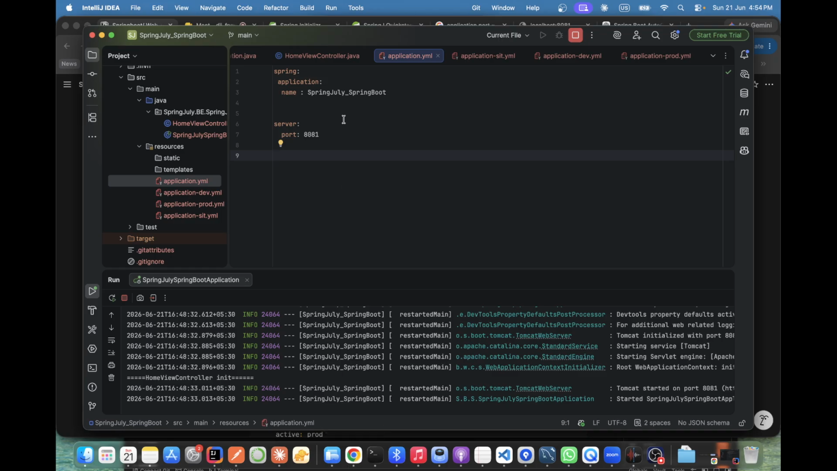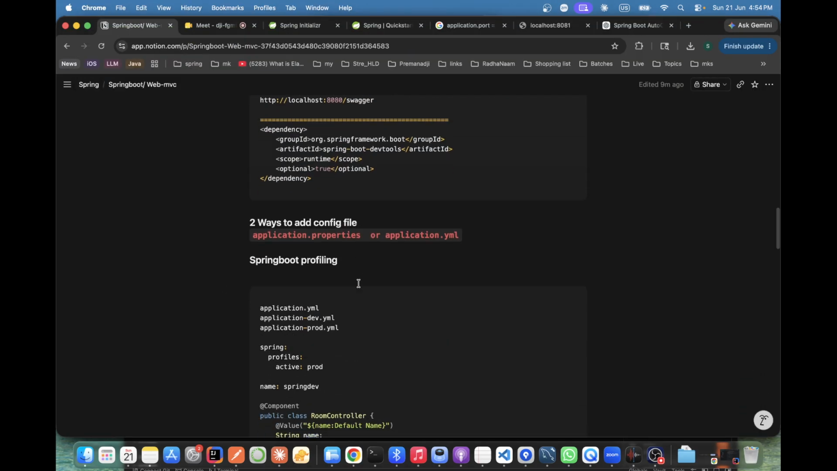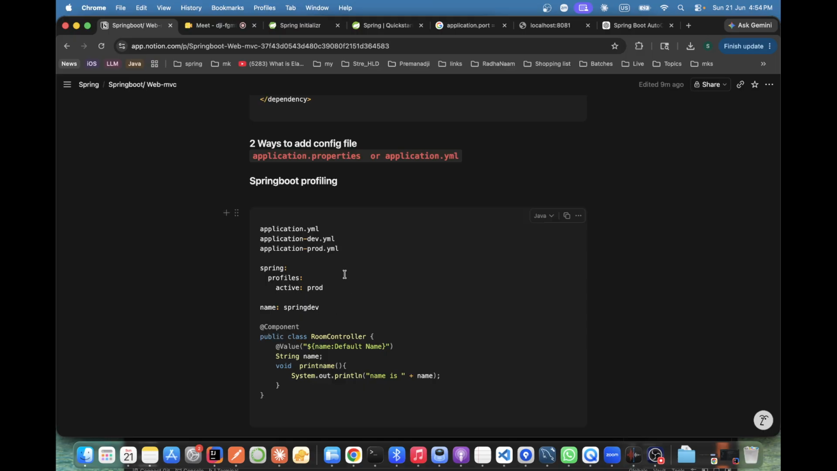Okay, so the Spring Boot application directly communicates with the application.yml file, and it acts as a medium between the other application files. Correct. So here we have a property to set up, the active profile.